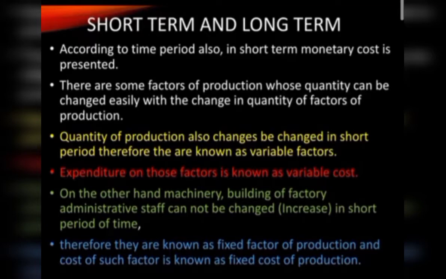Now third, you can see the quantity of production also changes in a short period, therefore these are known as the variable factors. Firstly it is producing less but the requirement is quite more, so the quantity of production also needs to be increased. So these are the changes we make in terms of raw material, laborers and fuels, and they can be termed as variable factors. Now the fourth point: expenditures on such types of factors can be termed as your variable cost.